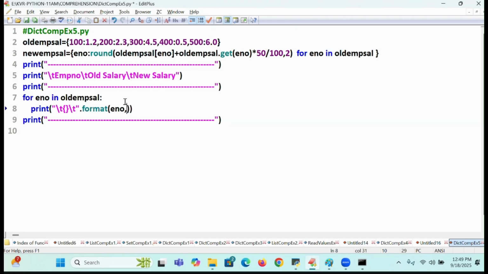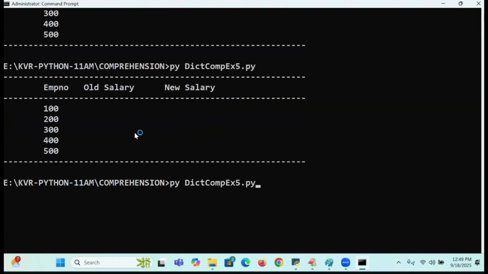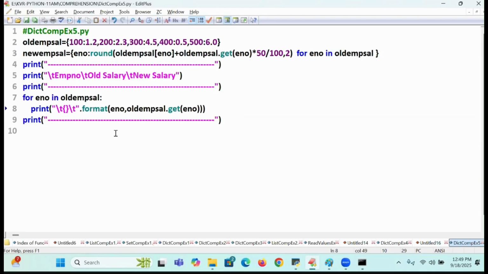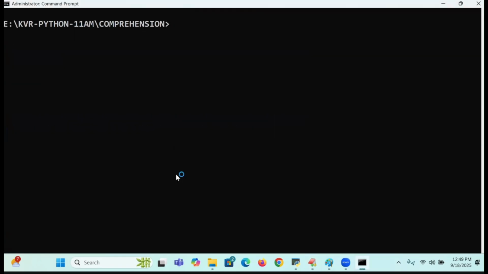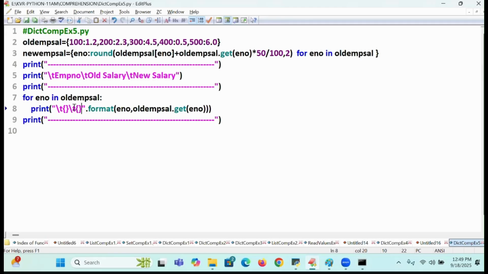Comma. Where is the old salary present? In the old salary dictionary. What will I write? That dictionary name dot get of ENO. Okay. You see that? What did I get? Curly, empty curly brace did not write. So got it old salary or not? Yes. New salary I need to print or not? One more backslash T down.